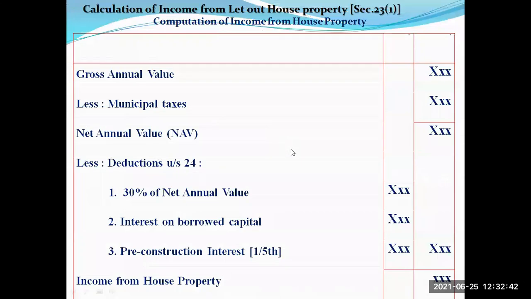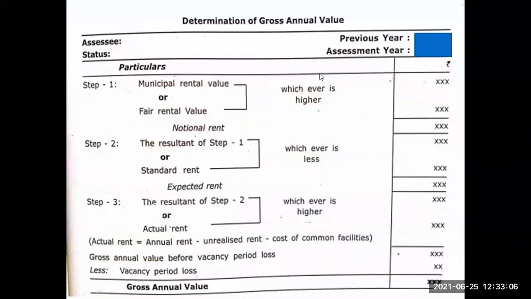Okay. Now, in the previous class I showed you and asked you to note this down. The most important thing in this one is the calculation of gross annual value. How to calculate it, today we will see. This is the most important calculation in income from house property. Now you note down this one: how to calculate gross annual value. In this way we can calculate.